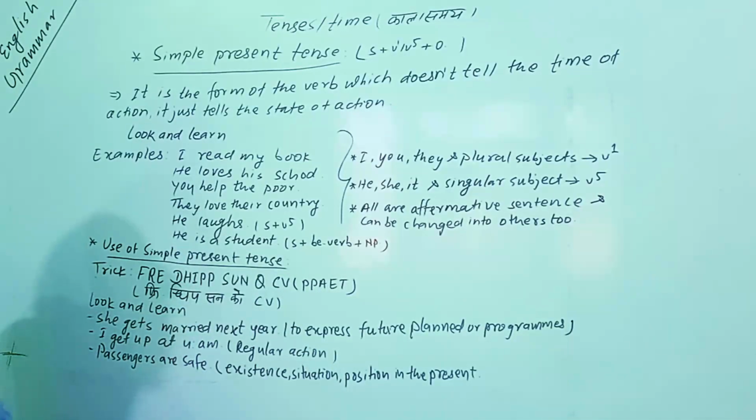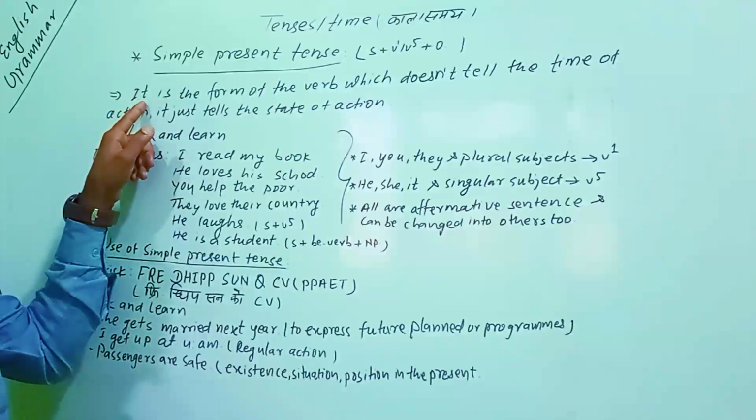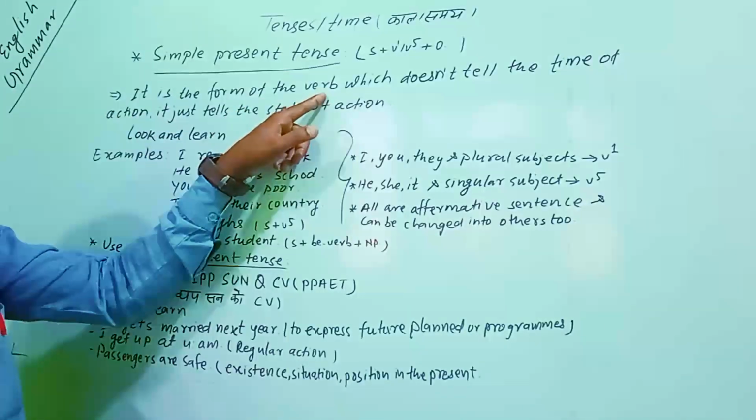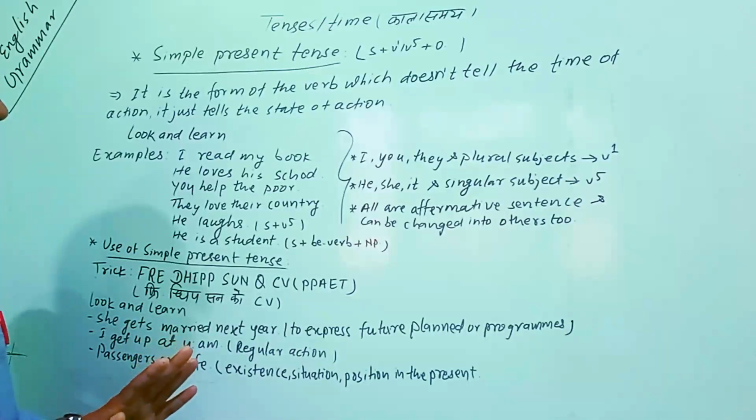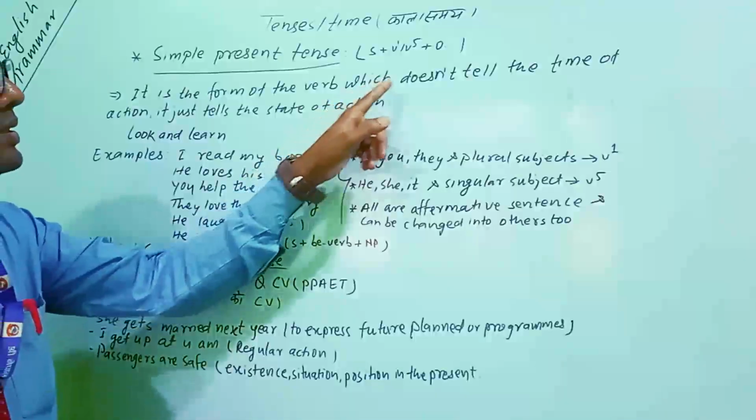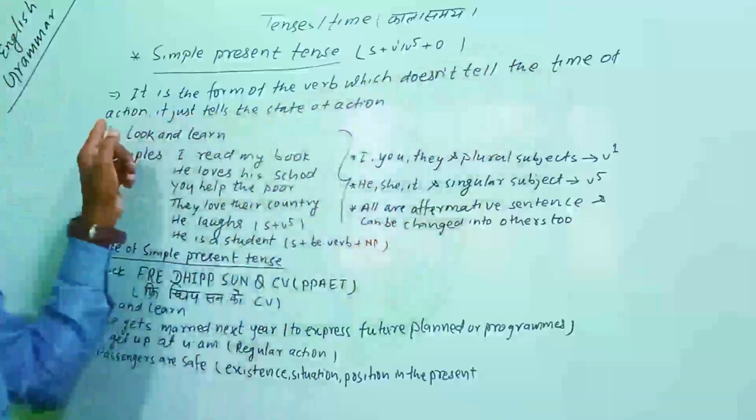That we should understand here. So here it is telling the form of the verb. So simple present tense is the form of verb. Simply we can understand in this way, and it doesn't tell the time of action.